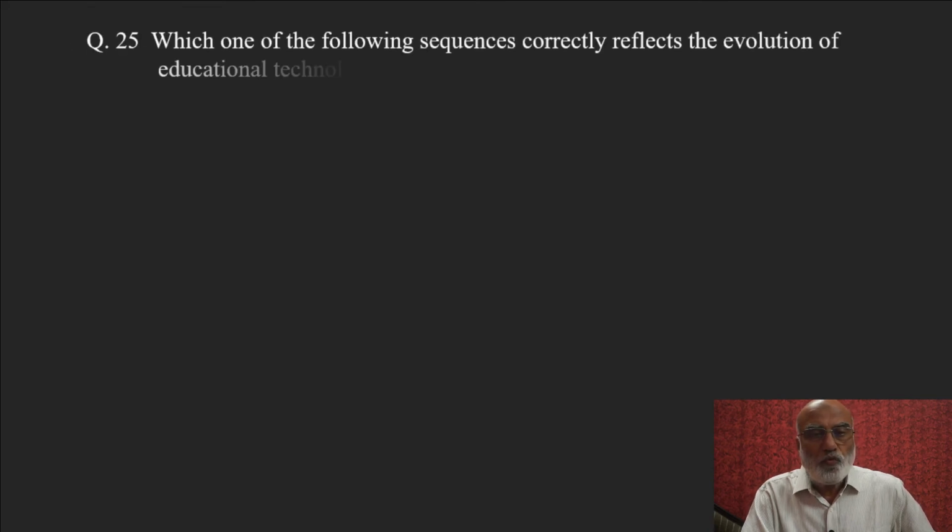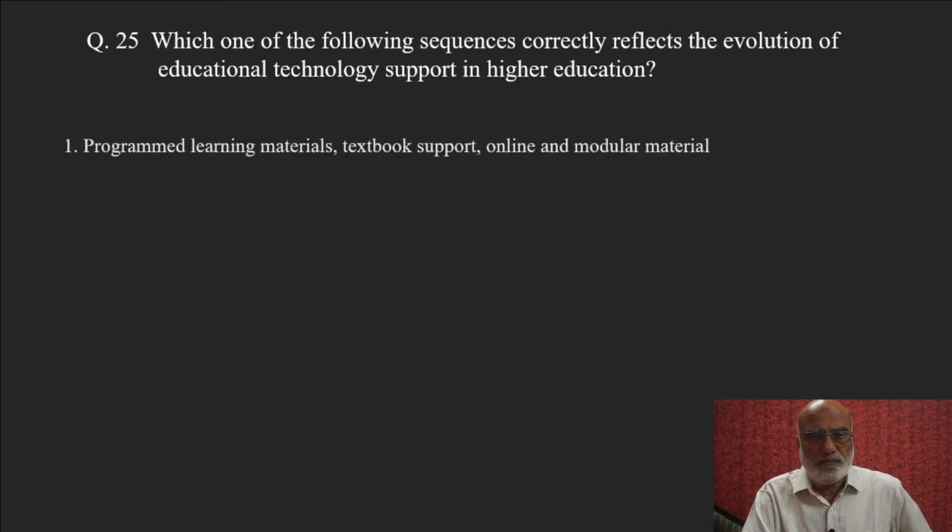Question number 25. Which one of the following sequences correctly reflects the evolution of educational technology support in higher education? Use of information communication technology in education comprises educational technology. So in higher education, what is the correct sequence in which educational technology came in?